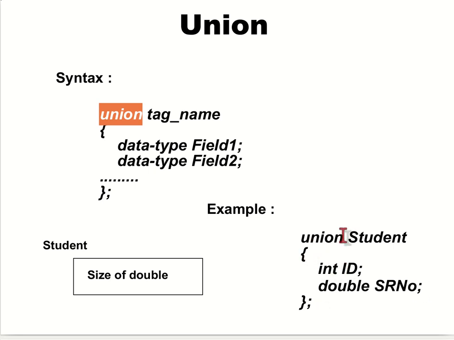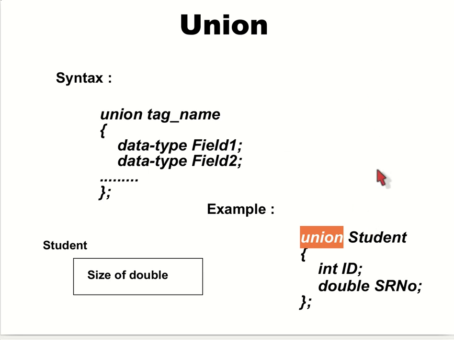What will happen if we have mentioned struct? There will be space for id as well as SR number. If you have mentioned struct here, it will have one space for the integer and one space for the double, and we can access both at the same time.